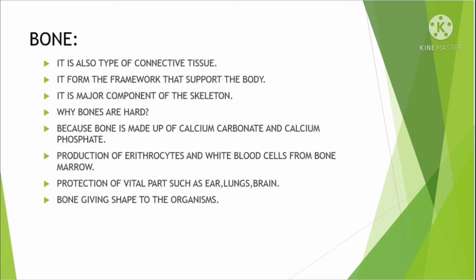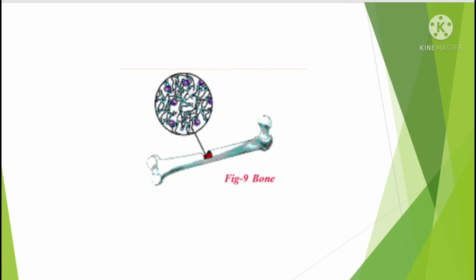Production of erythrocytes and white blood cells from bone marrow. Protection of vital parts such as heart, lungs, brain. Bone gives shape to the organs. Ma, carefully observe this picture. This is the picture of bone. I am asking some questions on it.